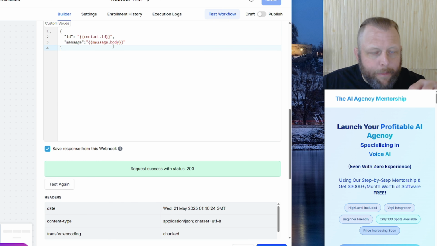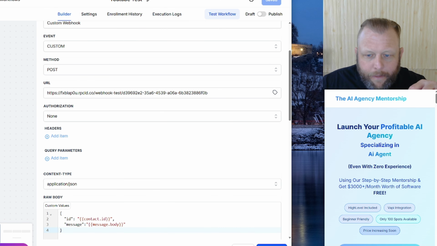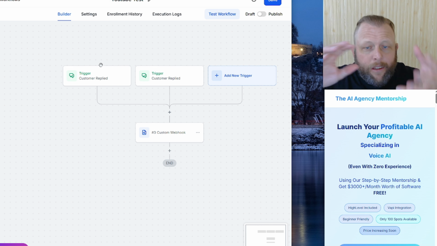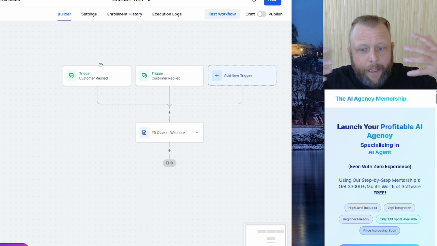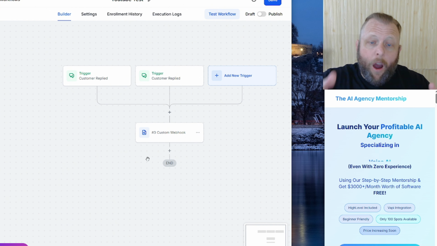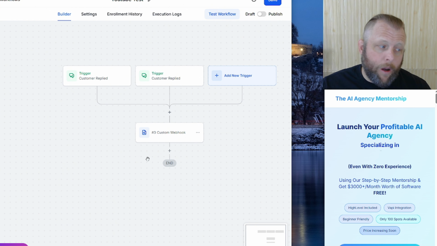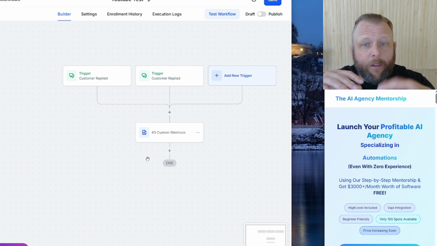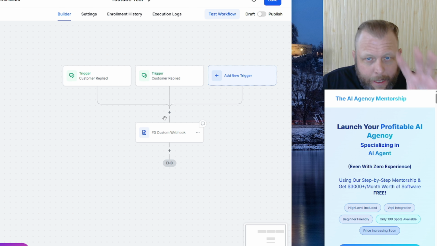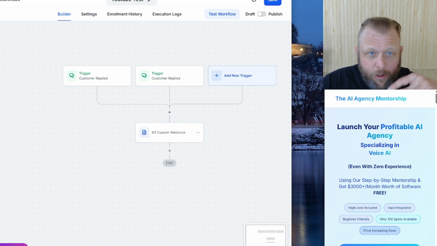The message body means if we have a chat coming in from live chat, whatever they said is going to be the message body. If it's going to be Instagram, Facebook, SMS, that is going to be the body for it. And WhatsApp works really well with this as well, by the way. But whatever we say, hello, how are you, what are you doing, that is going to be our message body. And we'll get to this soon. Stick it out with me. I'm just going really slow so you can understand.